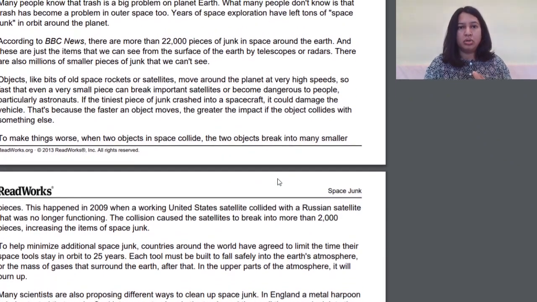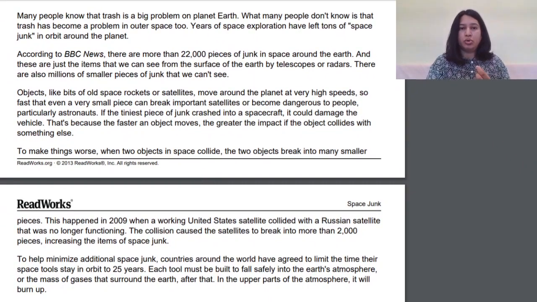Many people know that trash is a big problem on planet Earth. What many people don't know is that trash has become a problem in outer space too. Years of space exploration have left tons of space junk in orbit around the planet.